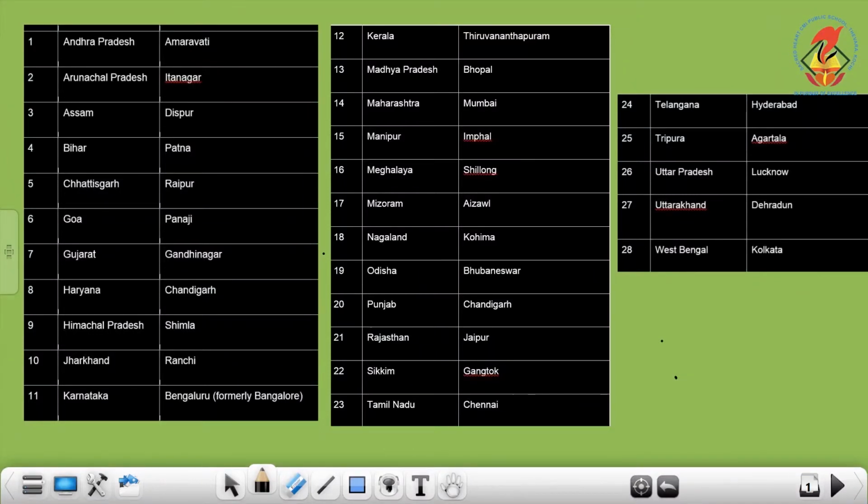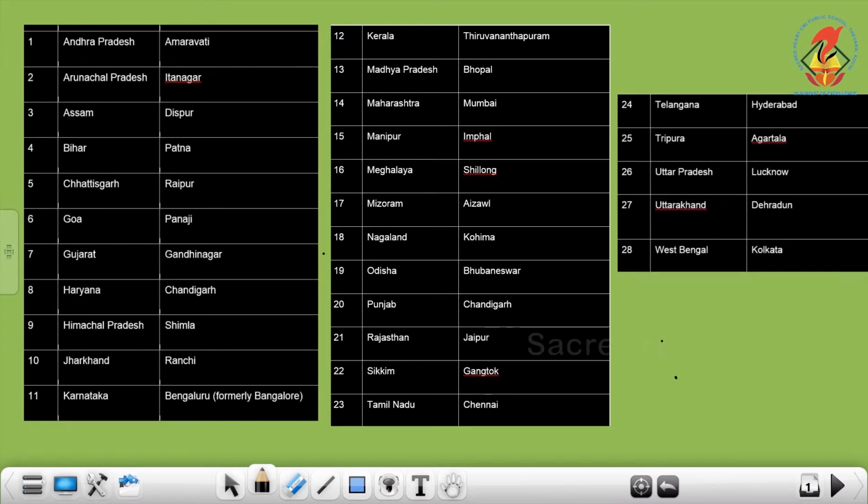So first one we have Andhra Pradesh, the capital is Amravati. Arunachal Pradesh, capital is Itanagar. Assam, Dispur. Bihar, Patna. Chhattisgarh, Raipur. Goa, Panaji. Gujarat, Gandhinagar. Haryana, Chandigarh. Himachal Pradesh, Shimla. Jharkhand, Ranchi. Karnataka, Bangalore.